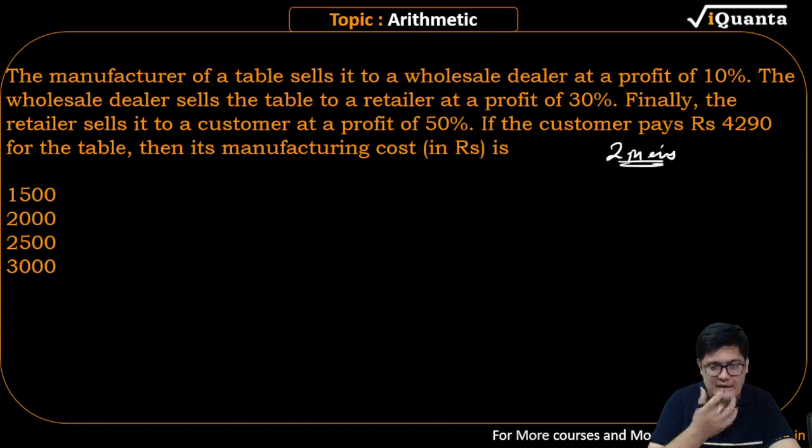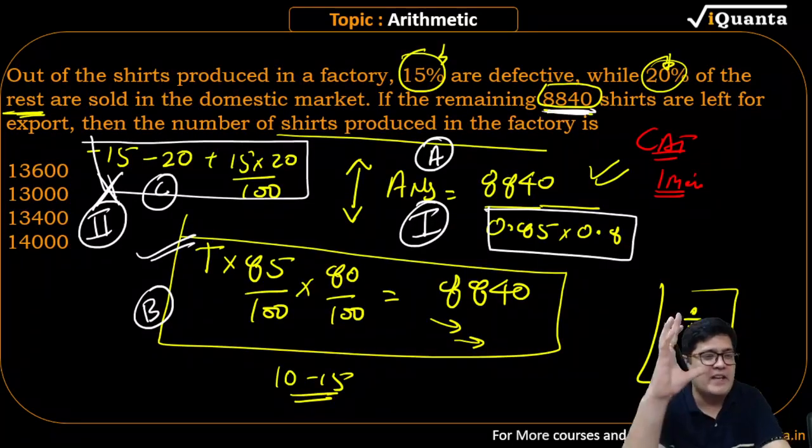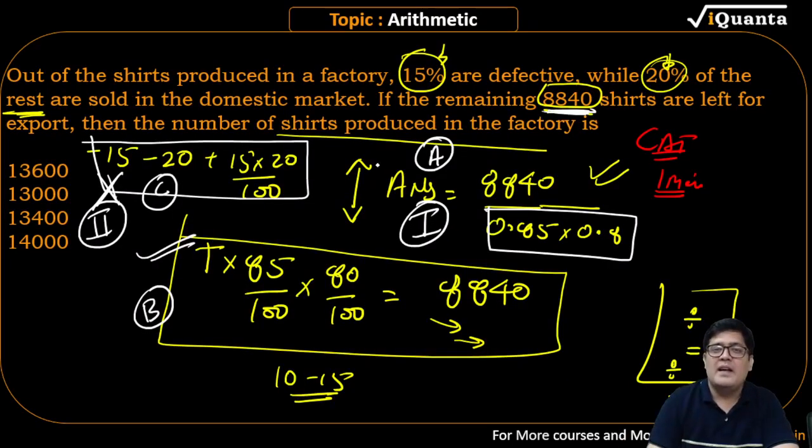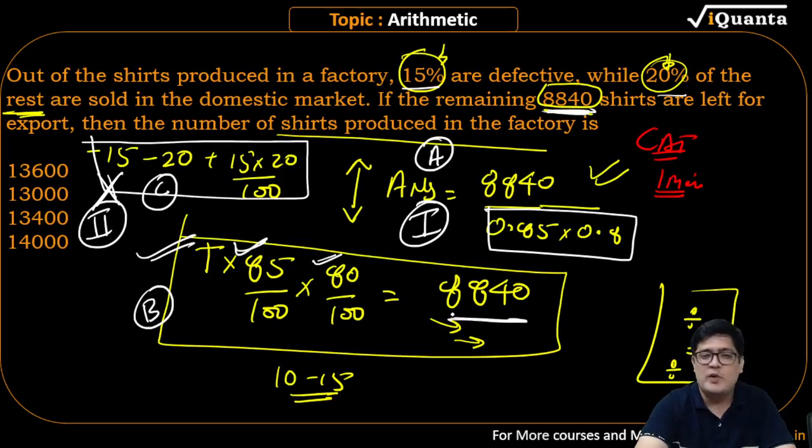Vibhuti beta, observe what we have done here. What we have done here is 15% if I decrease, I will have 85%. 20% if I decrease, I will have 80%. So 85%, 80% of the total value is equal to the total remaining value 8840, and then you cross multiply the value and get the answer.